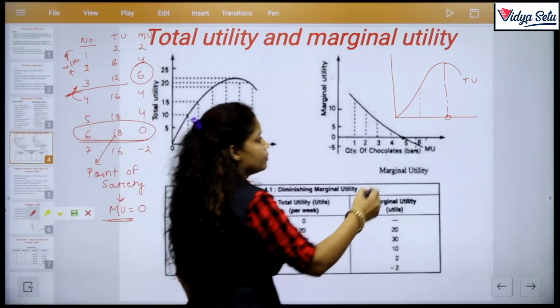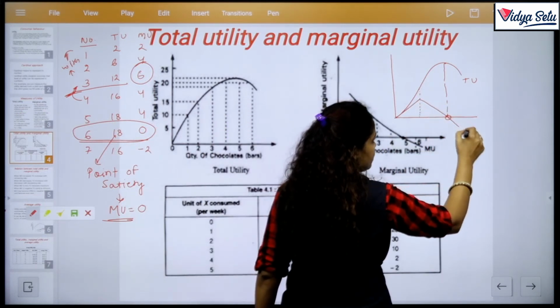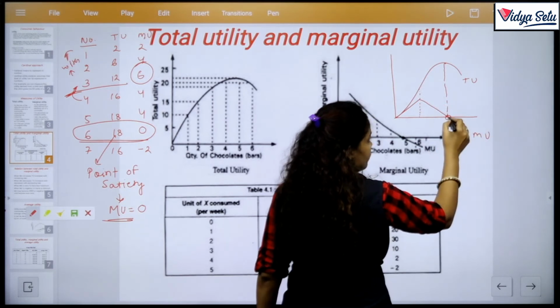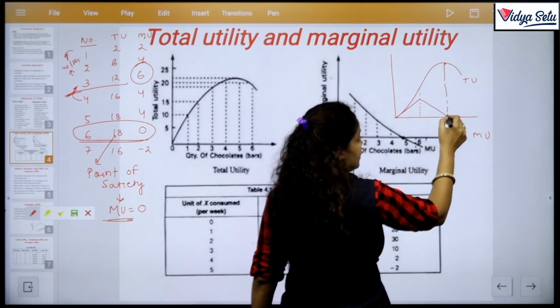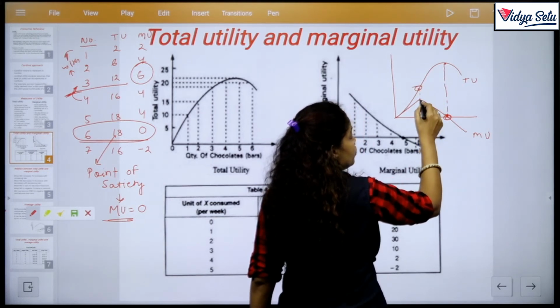So I will draw the MU curve like this. When TU is maximum, MU is 0. When TU is at the turning point, MU is maximum.